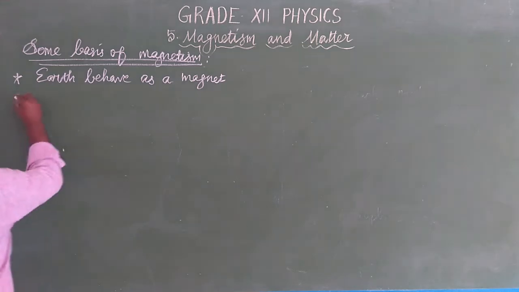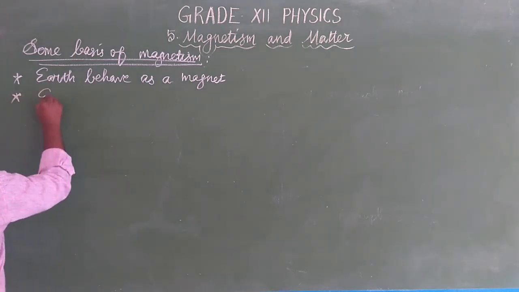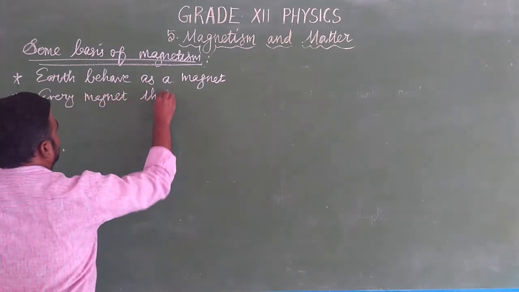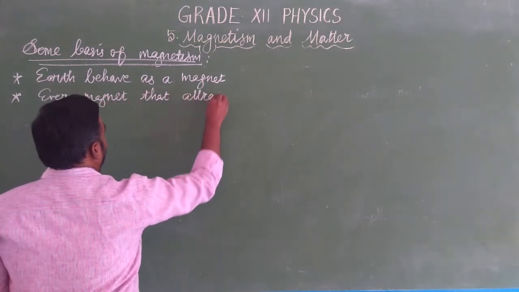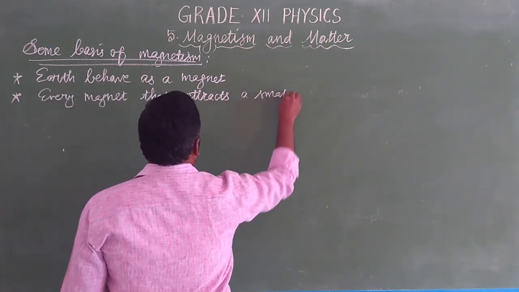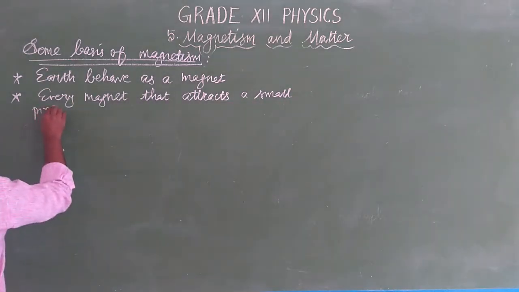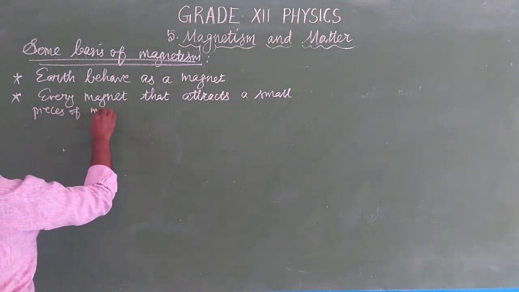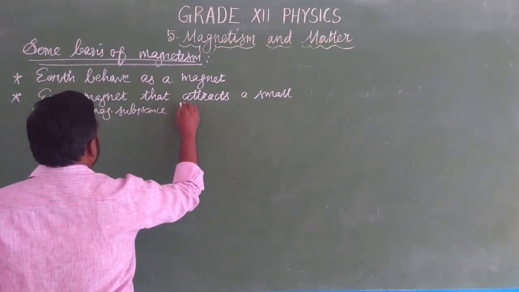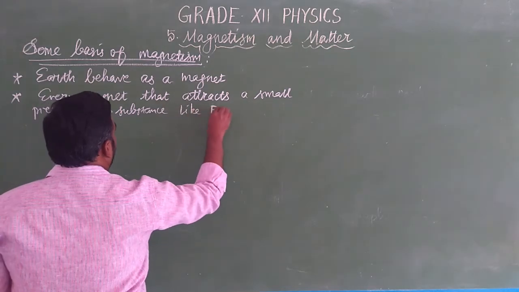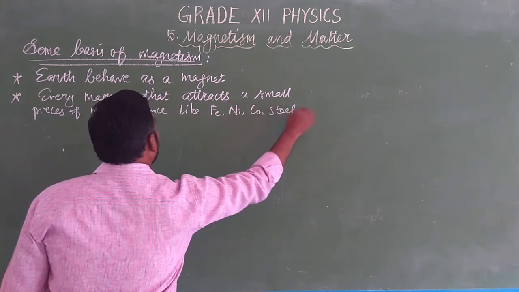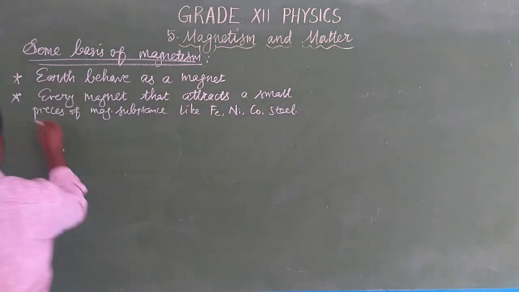Then the second point is: every magnet attracts small pieces of magnetic substances. What are the substances? Like iron, nickel, cobalt and steel, etc. towards it.